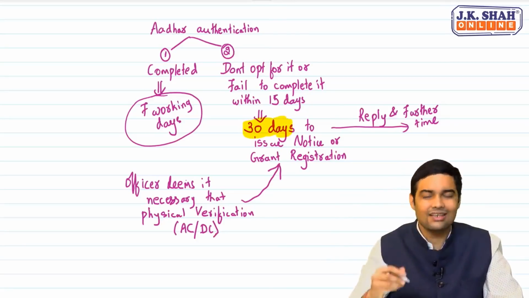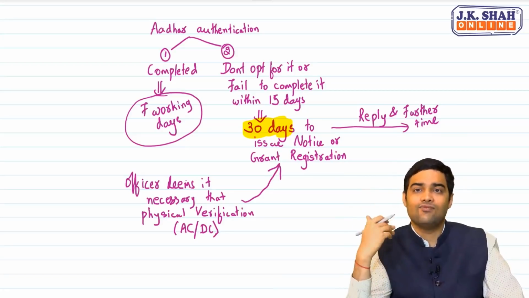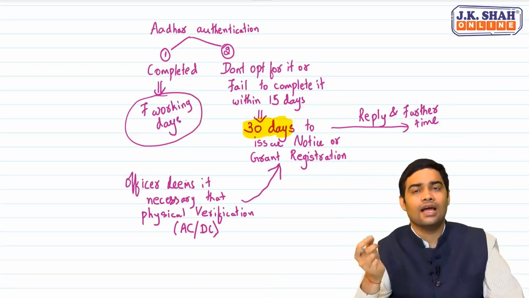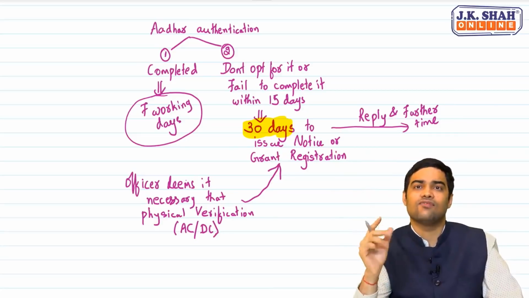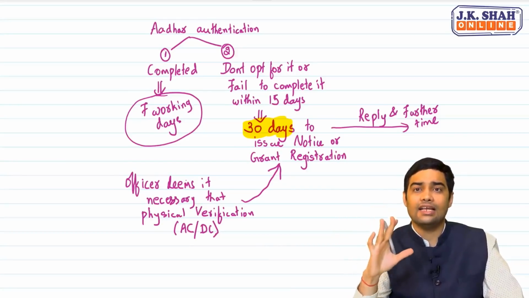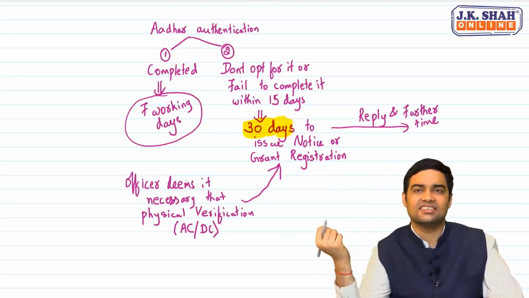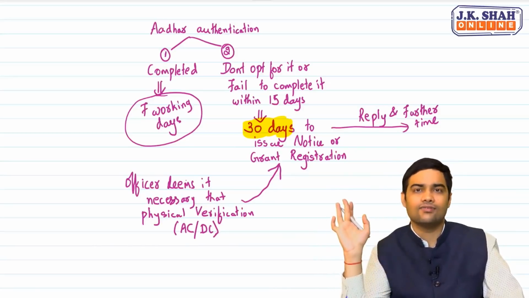Sir, why has government done all this? Simple reason. Some fake registrations and everyone else has to suffer. Some fake registrations, some tax evasions done, everyone suffers today. At present, does the officer have a power to delay registration? The answer is yes. Clear with this?